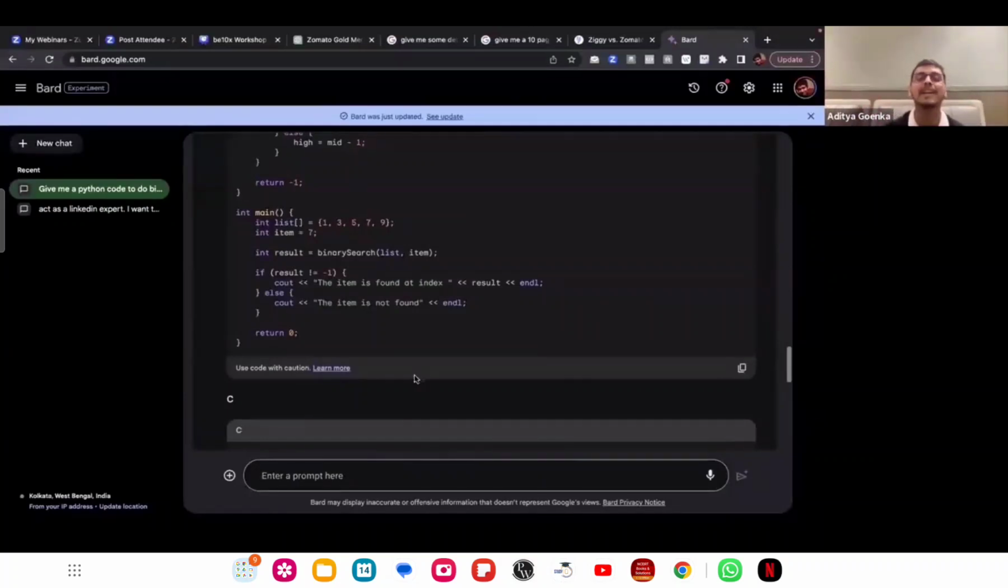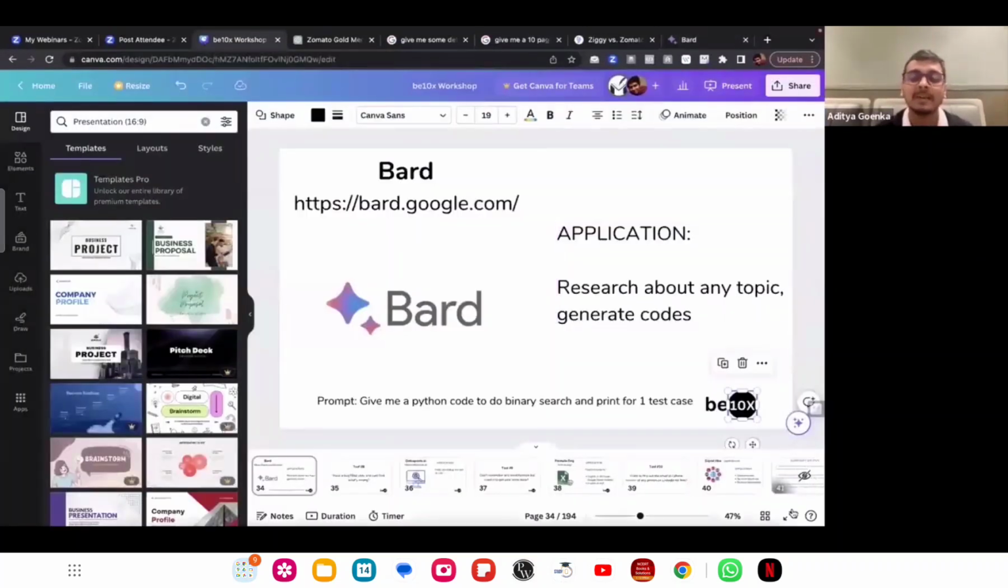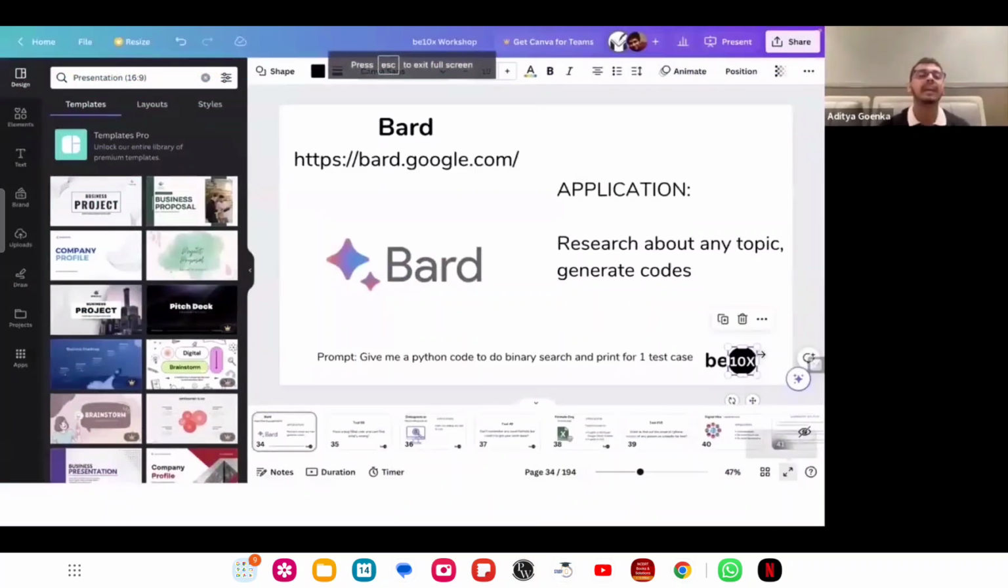How many of you are completely mind blown by what you just saw? 10x MB. Okay, wow. That's a new one. 10x, 100x, CMB, MB. Really superb. All right. This is how you can generate codes with the help of AI.